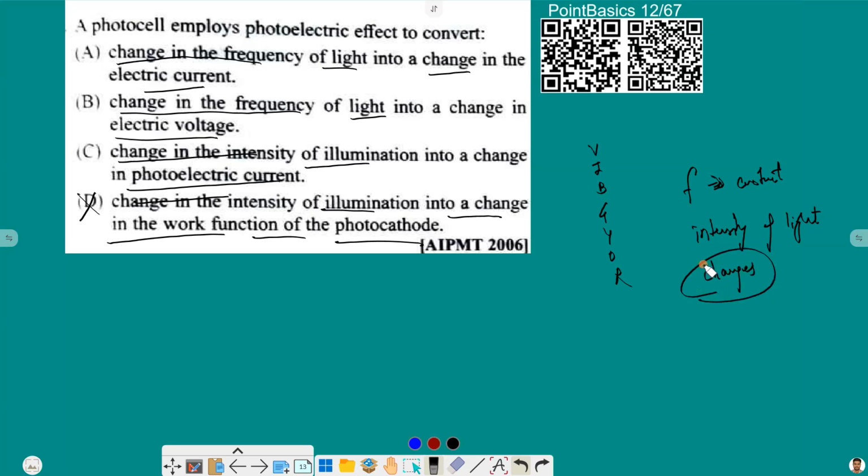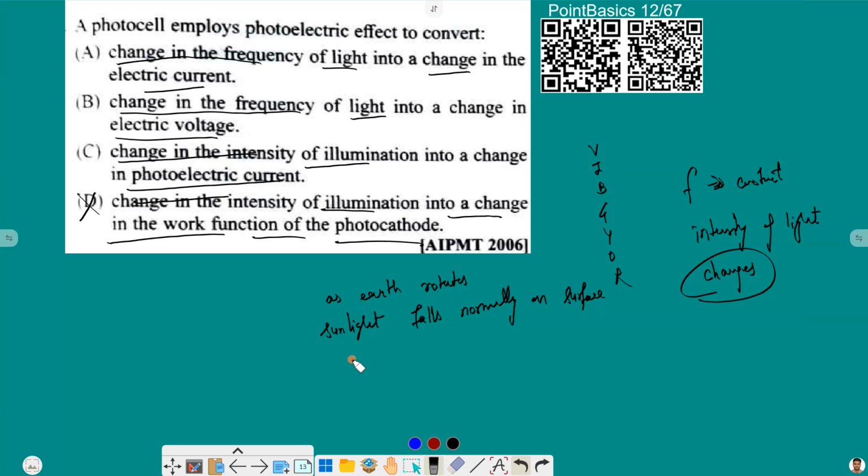How does it change? As the earth rotates, sunlight falls normally on the surface.